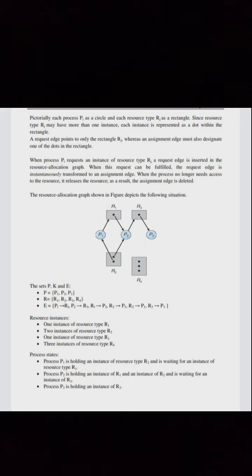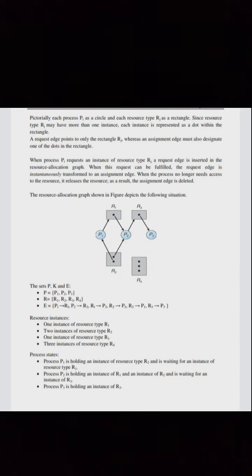Pictorially, represent each process Pi as a circle and each resource type Rj as a rectangle. Since the resource type Rj may have more than one instance, each instance is represented as a dot within the rectangle. A request edge points only to the rectangle Rj, whereas an assignment edge must also designate one of the dots in this rectangle. When a process Pi requests an instance of resource type Rj, a request edge is inserted in the resource allocation graph.